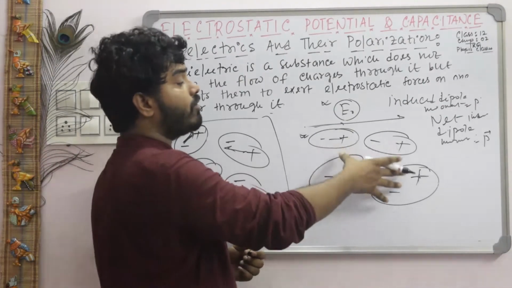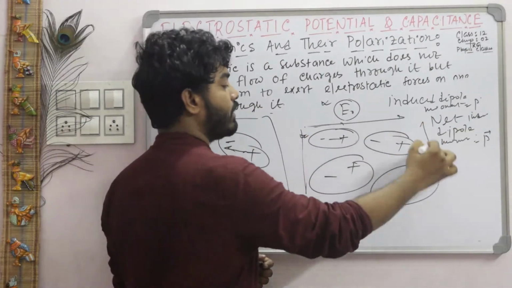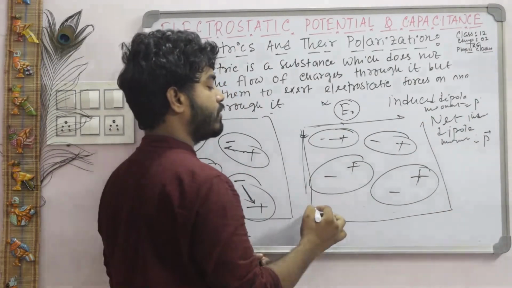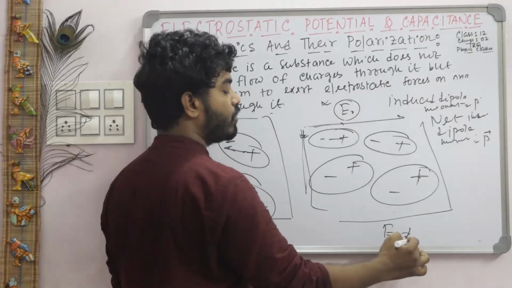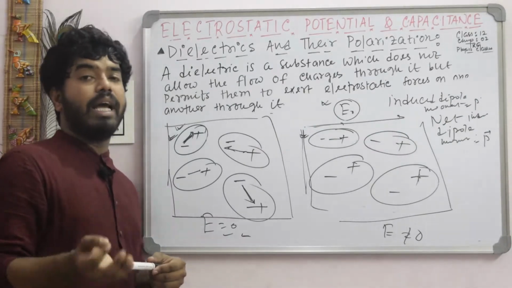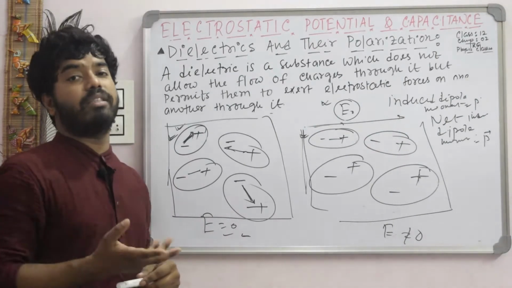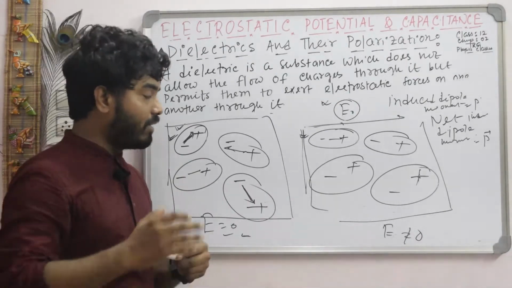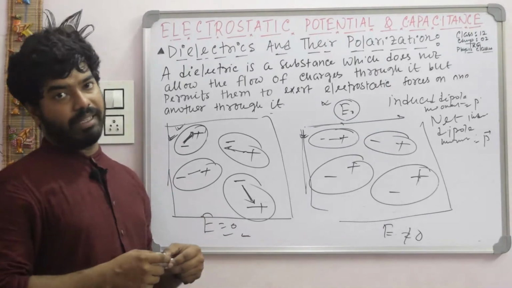That is the addition of all induced dipole moments. So we get the net dipole moment when we apply an external electric field. This phenomenon, when we apply an external electric field and get an induced dipole moment, is known as polarization. So students, in this way we can polarize polar and non-polar dielectrics.